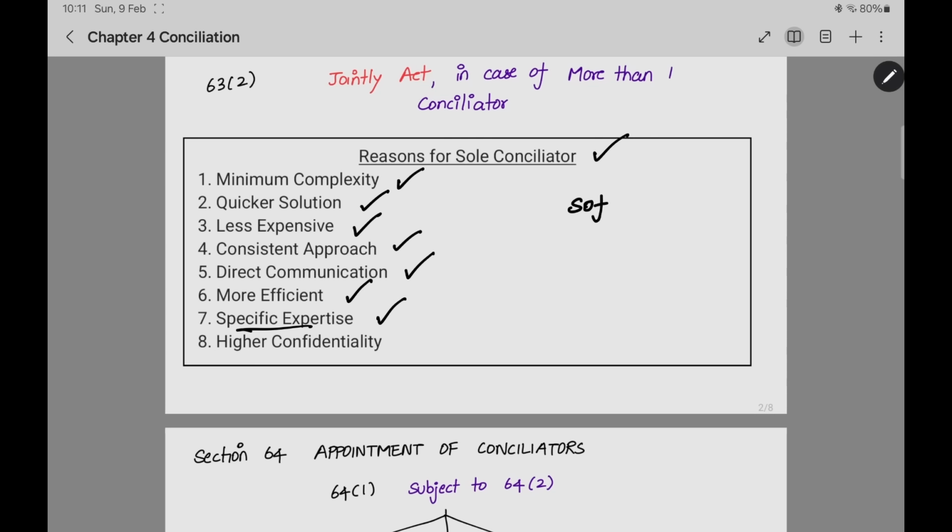For example, the issue is related to software. You can appoint a person who has software expertise. The issue will be solved. Higher confidentiality: if the number of people involved in the conciliation is less, the confidentiality will be more. This is the logic. These reasons are not so important, but you can read them once to get clarity. By this, you can answer some easy questions which will be coming in the exam.